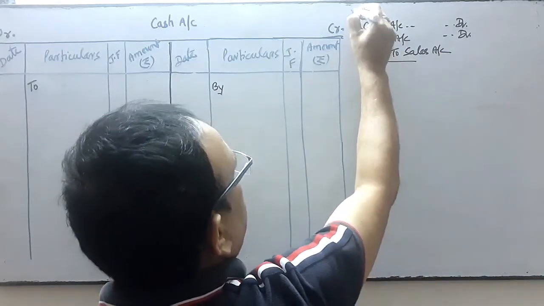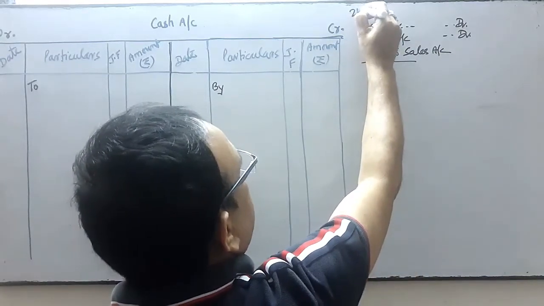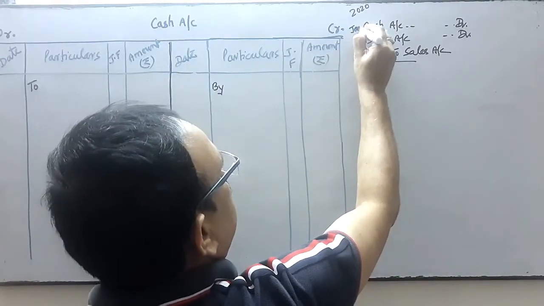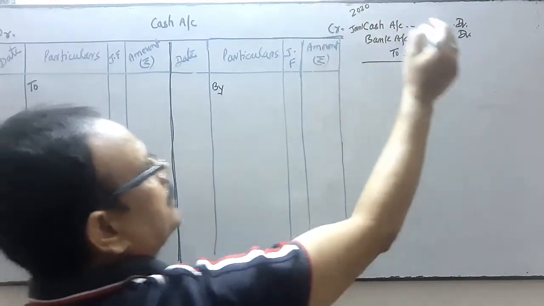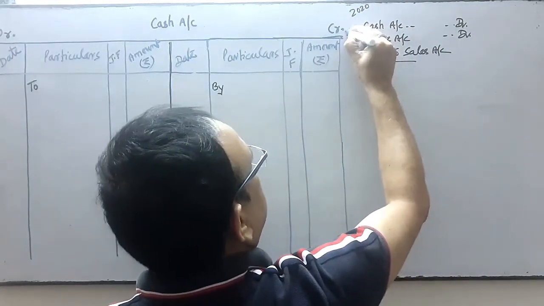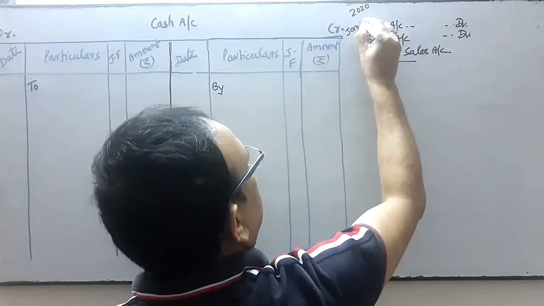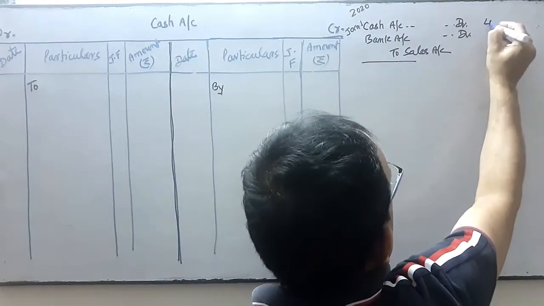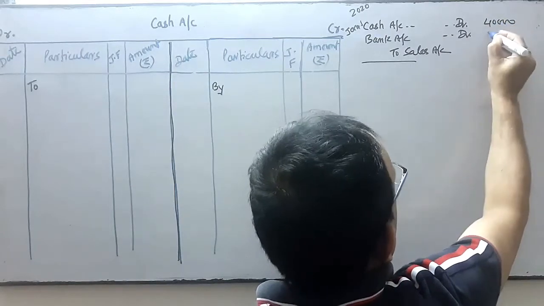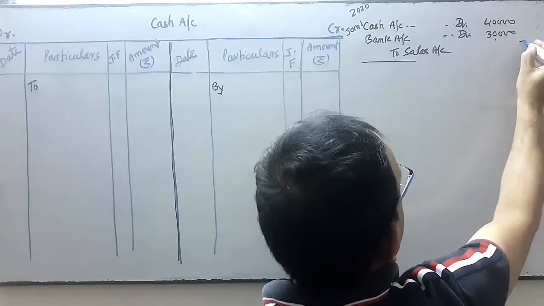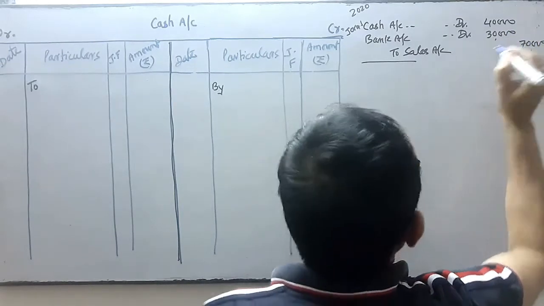The date is, for instance, January 1st, 2020. Suppose cash debit is 40,000, bank account debit is 30,000, and sales is 70,000. This is one entry.